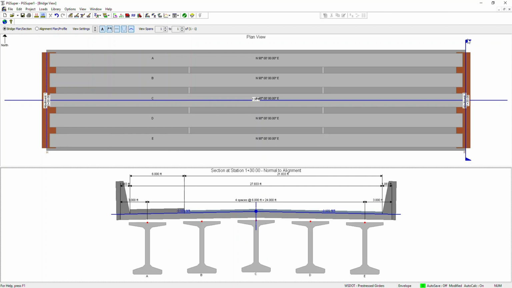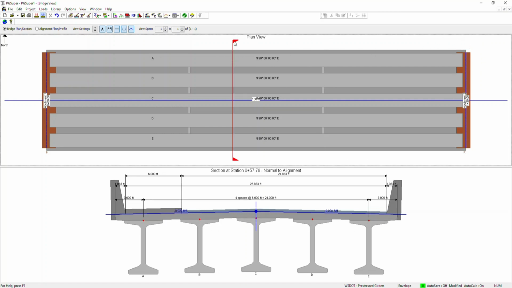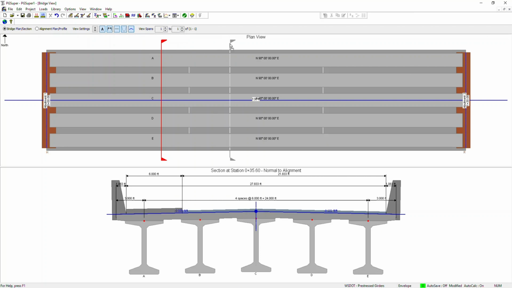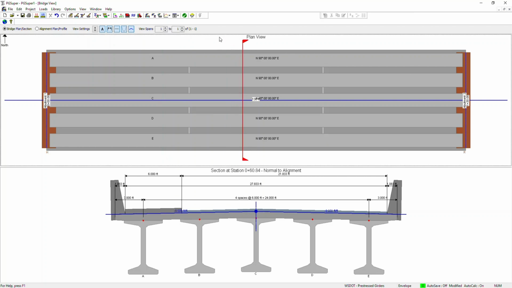Another very good feature of PGSuper is you can slide this bar to see the section at any location. Also you can double click on this.